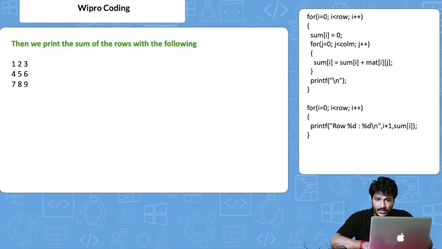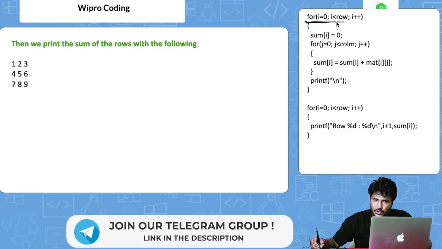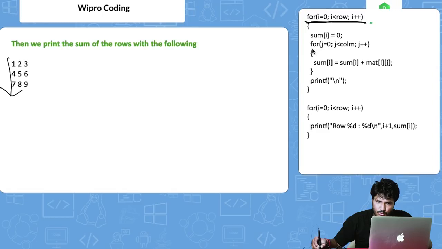Okay. So now on this particular loop, what we are doing is we are printing the sum of the rows, right? So what we are first doing is we use this for loop to iterate upon the rows, that is still here. This for loop is basically to iterate upon the columns here.